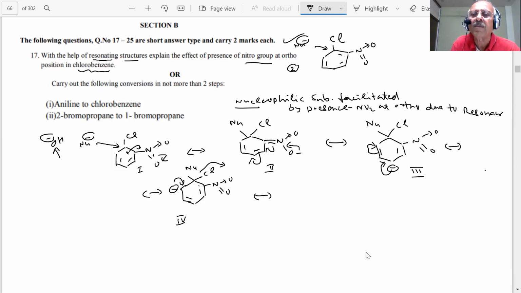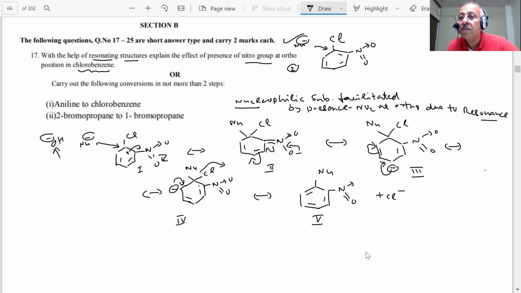I have written this also in the paper so that there is no doubt left. You have noted it. What is the final product coming? I'm not hurrying up because it is a 2 marks question, otherwise I will not get marks. The nucleophile comes here, this becomes aromatic again, and Cl minus is out. This is my 5. This is the complete answer of this.